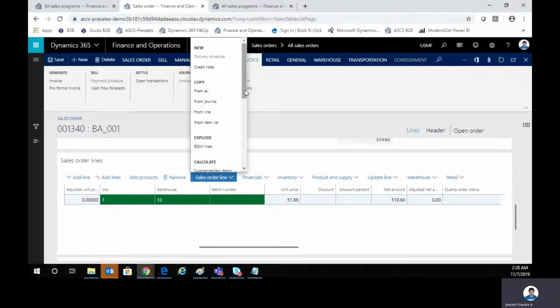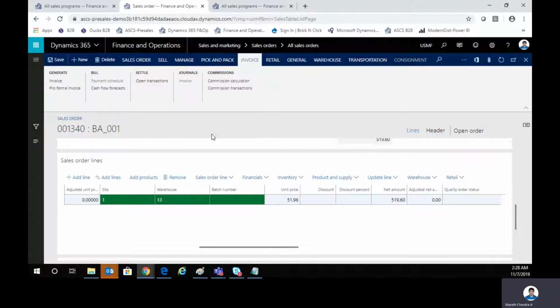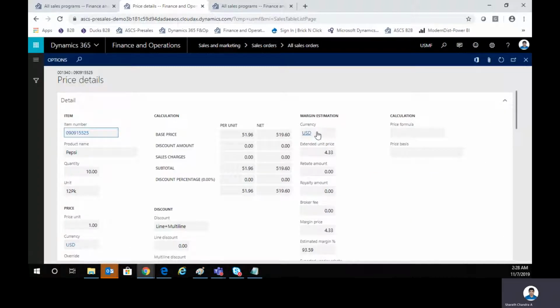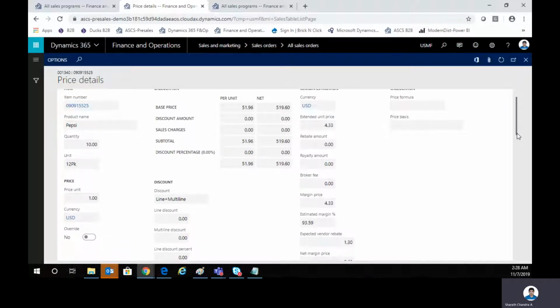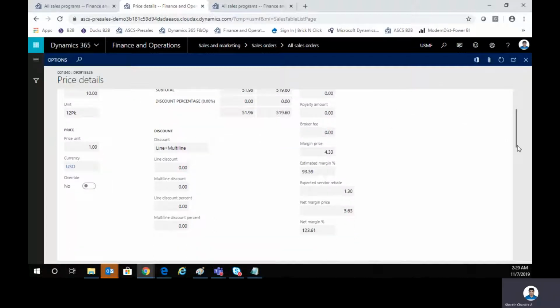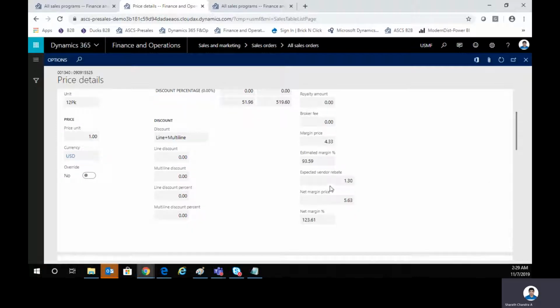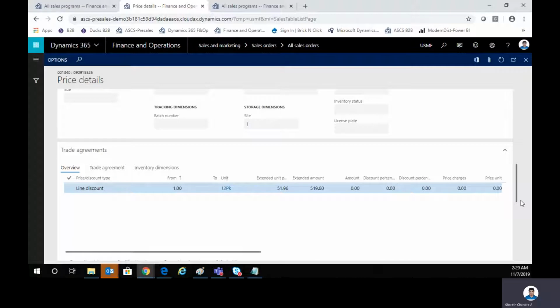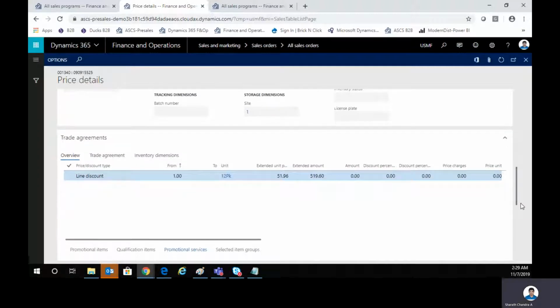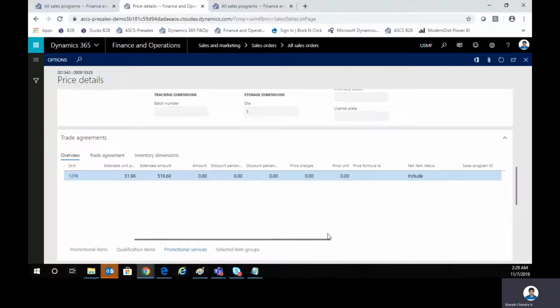You can go into the price details here, just to check the margins, how they are coming up. For example, here the base price is 51.96 and the unit price, which is basically for that particular pack, is 4.33. The estimated margin percentage is 93.59, and the expected vendor rebate is 1.30. That's per unit. You go further down and you see that there is a trade agreement that has been tagged, which is typically the trade agreement relating your rebate agreement to it.